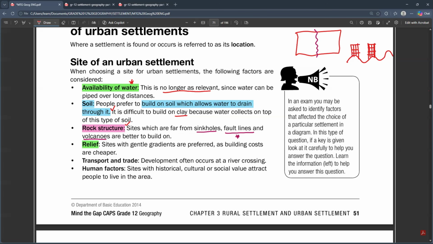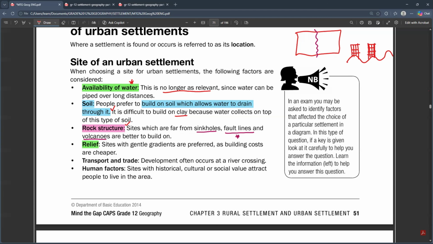a settlement, whenever you are building some buildings, you need a place that is gentle. But in a place that is steep, you need to dig a lot, and your buildings can even fall down. The building costs keep becoming bigger and bigger. So it is important for you to look at the gradient, the relief. It is known as the relief, or you can say the topography of the area.